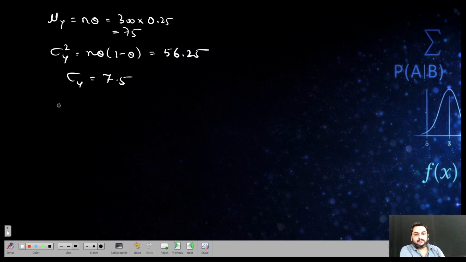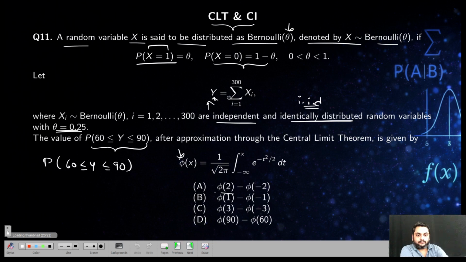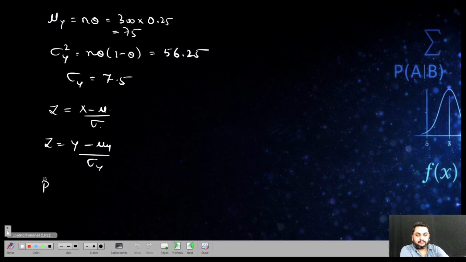Now we'll convert this to standard normal. First find the standard normal variable, the Z variable. How will you get this? X minus mu by sigma. You have found out both. So Z equals Y minus mu Y by sigma Y. What are they asking? They are asking P of 60 less than or equal to Y less than or equal to 90.